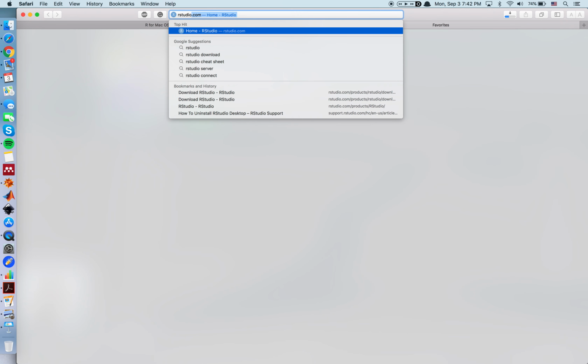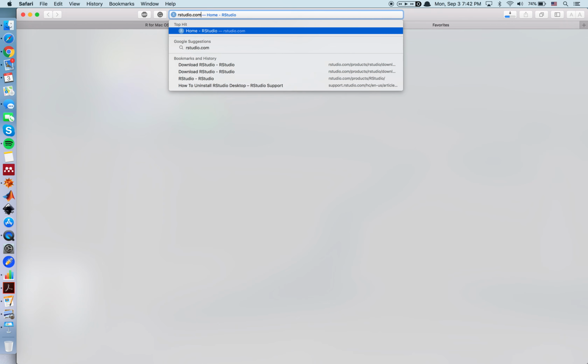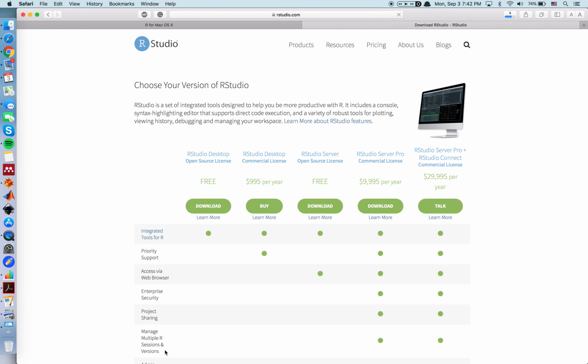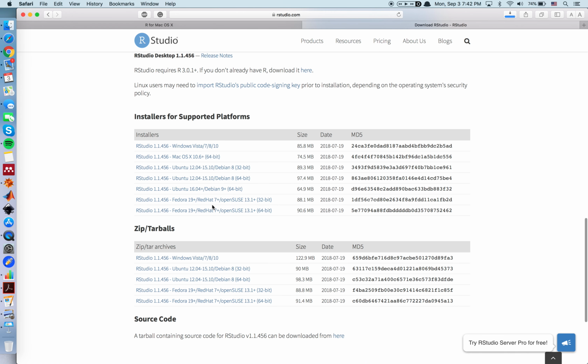RStudio. So please go to rstudio.com, then hit download over here, and then you can select the free desktop version. And again, I have a Mac OS computer, so I will select this one. If you have a Windows computer, select this one. If you're running Linux, then choose the most appropriate one.